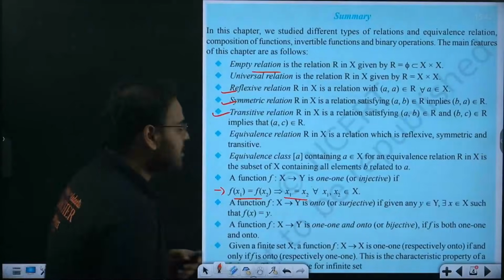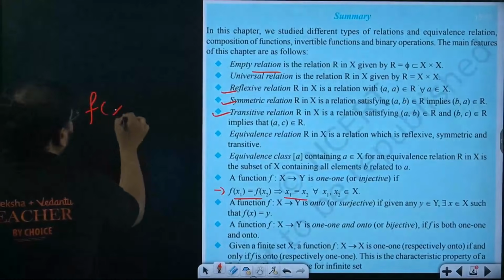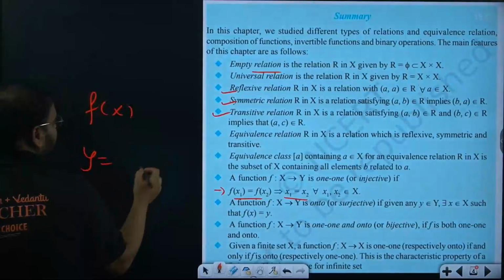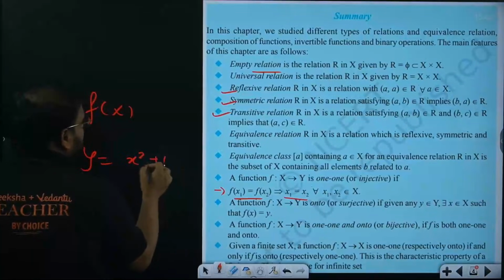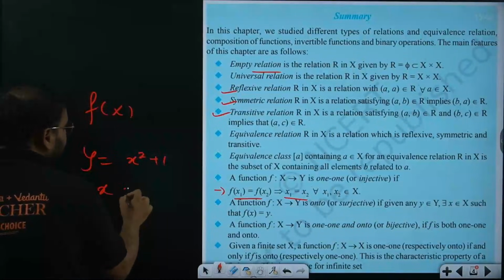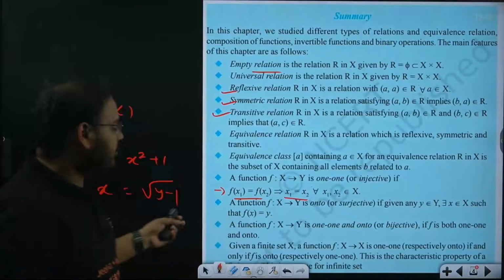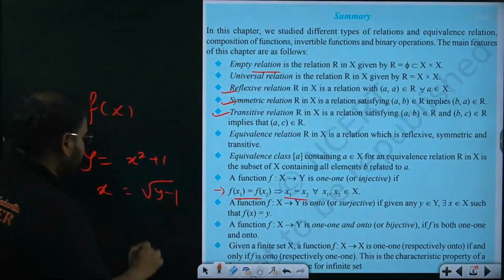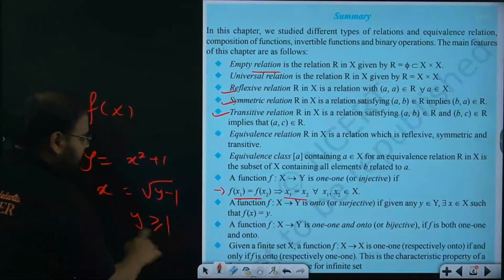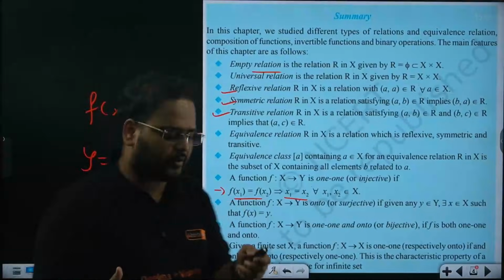How do you find the range? Whatever function is given to you, beta, just write the function with y as the subject. Whatever the function is, let's say x square plus 1, then from here make x the subject as root of y minus 1. Okay, and then check what the range is over here. More than 1. So the range becomes y greater than or equal to 1. Just giving you an example over here, nothing else.